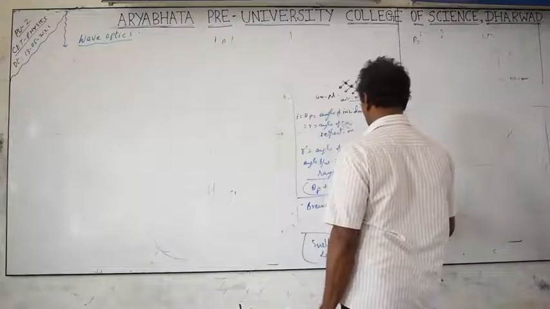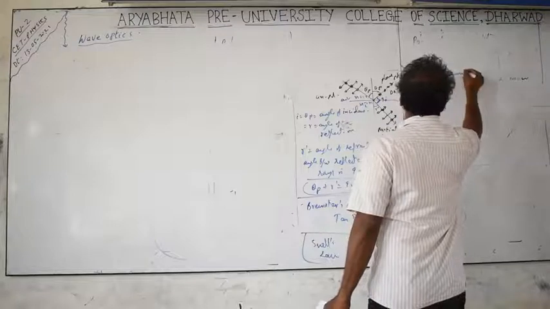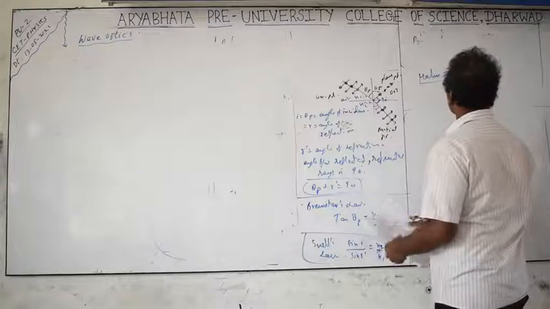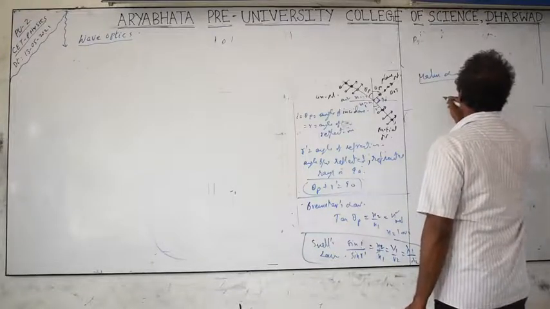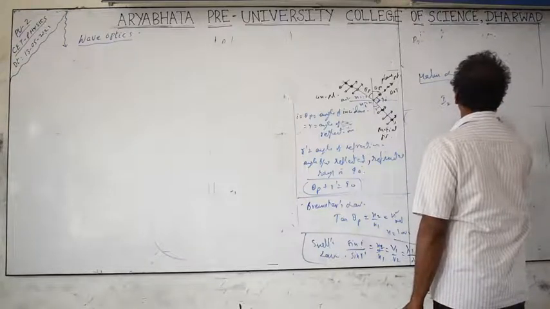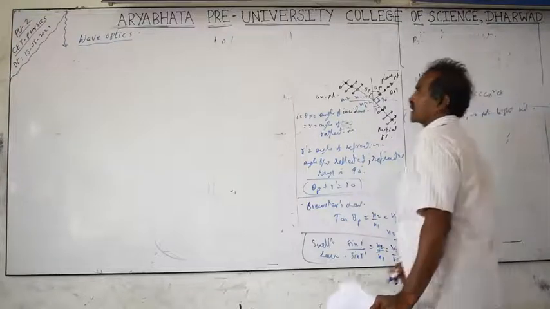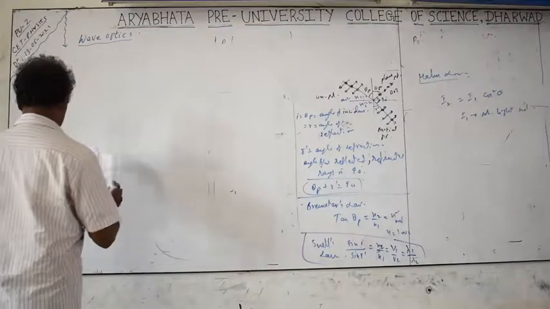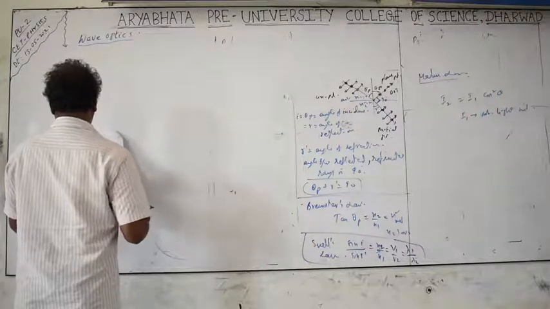This is required. This is also required, Malus law. Brewster's law is required. Malus law for polarizers: I2 equal to I1 cos square theta. I1 is polarized light intensity. Theta is the angle between the two axes of the polarizers. Question 74.